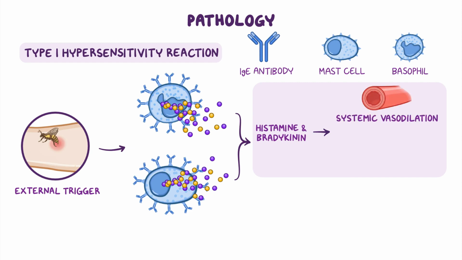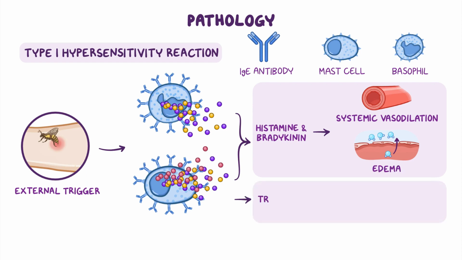Histamine also increases vascular permeability, thereby allowing the fluid to shift from the intravascular compartment into the interstitial compartment, subsequently causing edema. In addition to histamine, mast cells also release an enzyme, tryptase, which breaks down the proteins and causes local tissue damage.